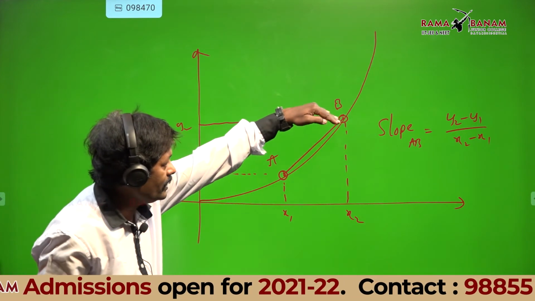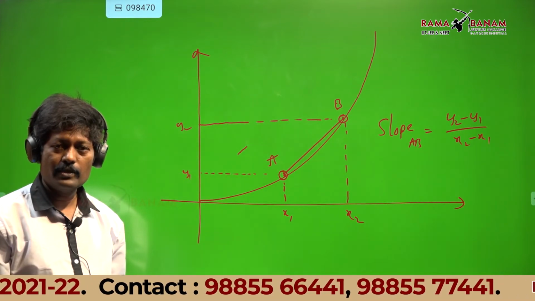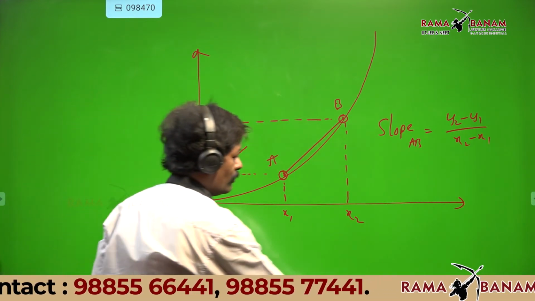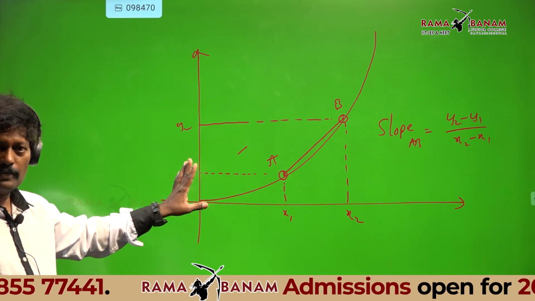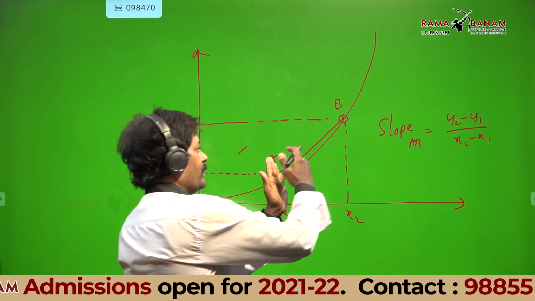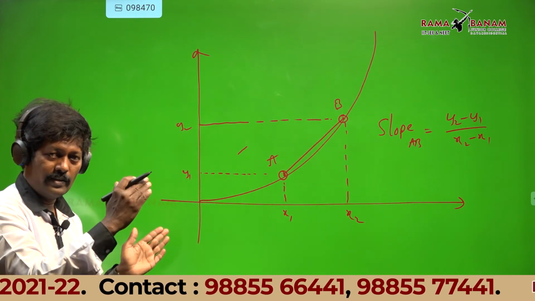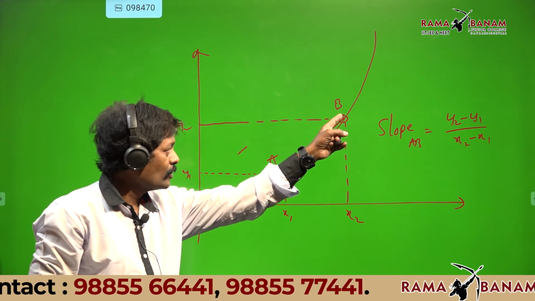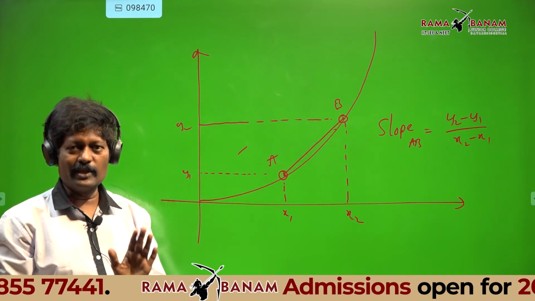I will bring B closer and closer. Did all of you note this down? You need not draw this, just listen carefully. I separated A and B far away. Have you noticed? A and B are far away. Now I will bring B closer and closer to A. Why? I will tell you.